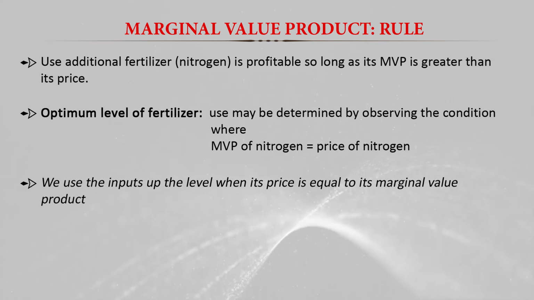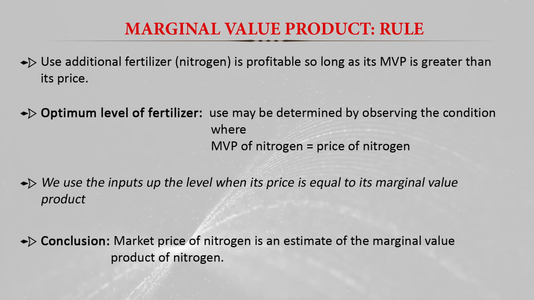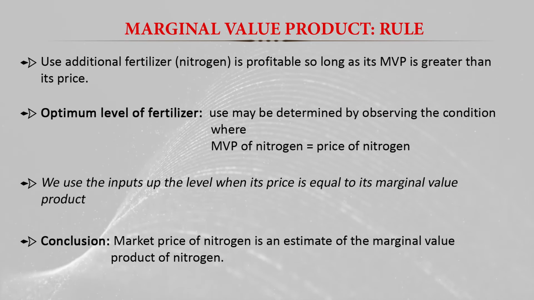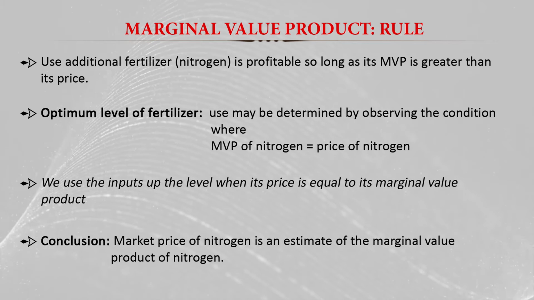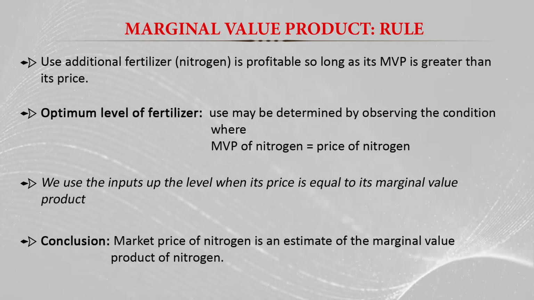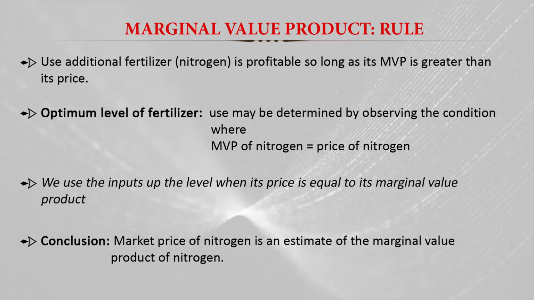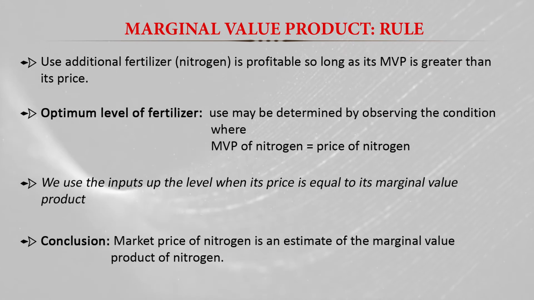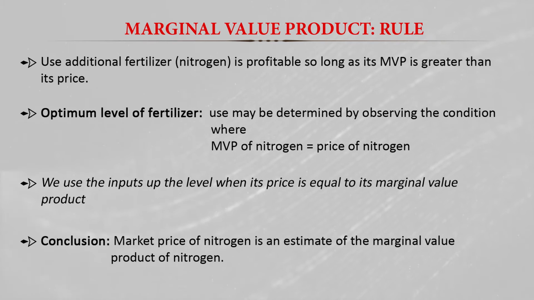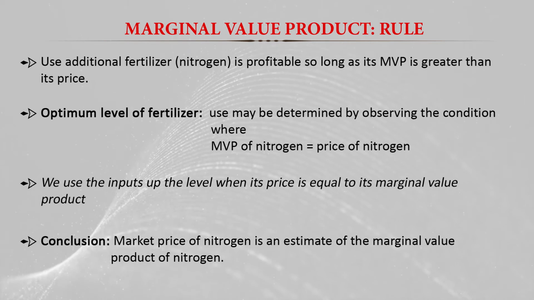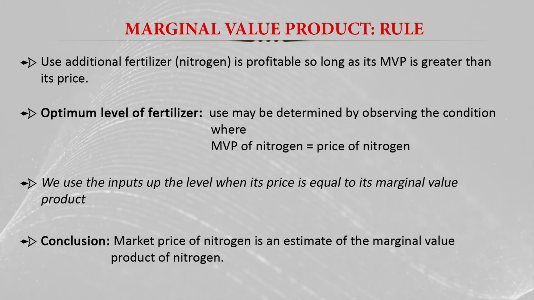So here we conclude that the market price of nitrogen is an estimate of the marginal value product of the nitrogen, because at this level the farmers take the decision to increase nitrogen use up to the level where the nitrogen price is equal to the increase in the value of the yield. So that's why we can conclude that the market price of nitrogen is the right price to reflect the correct value of the product.